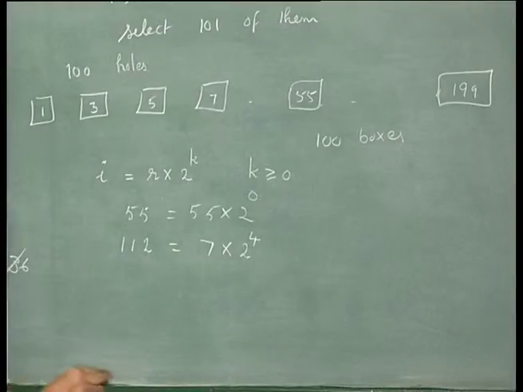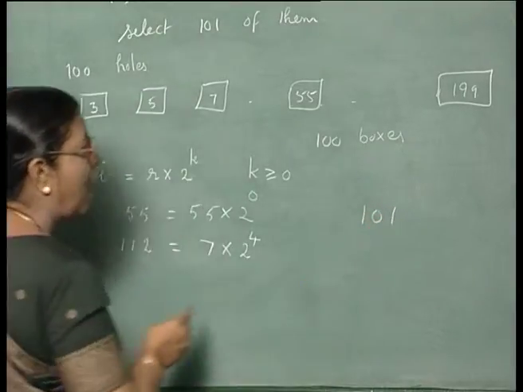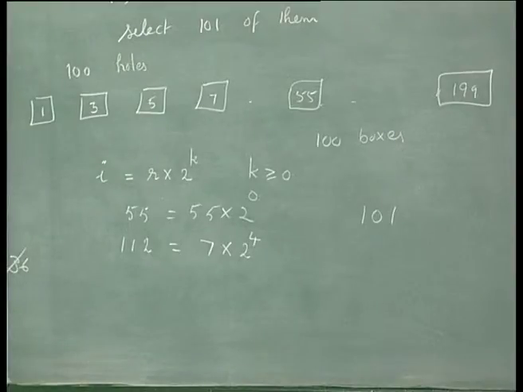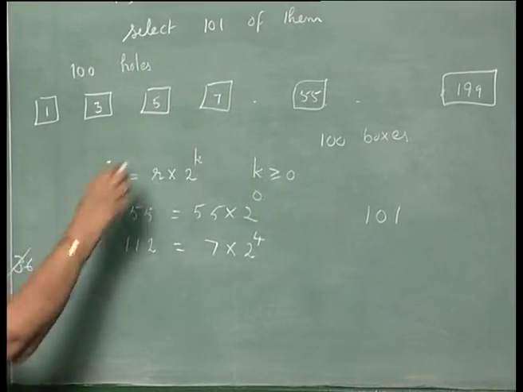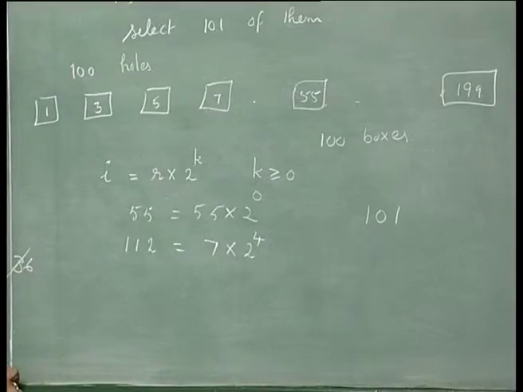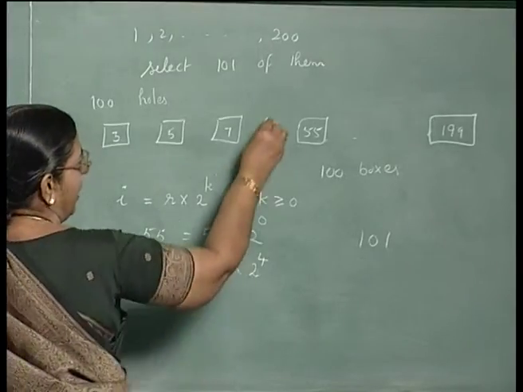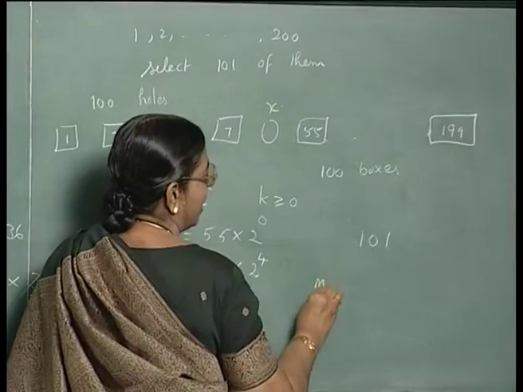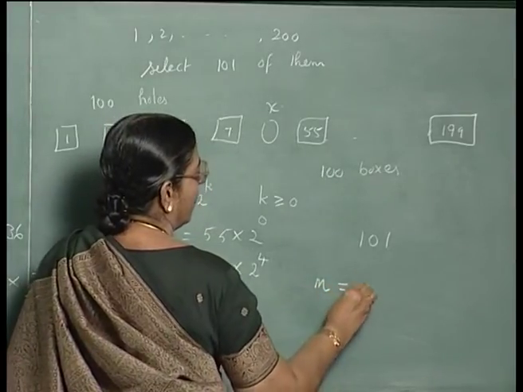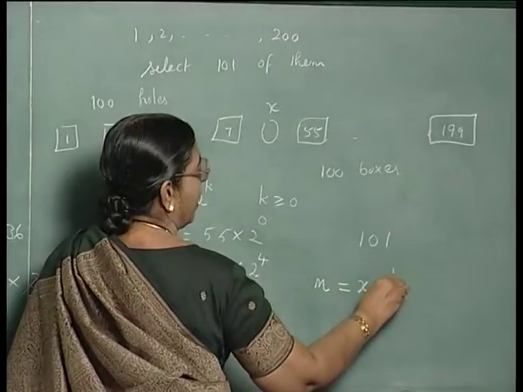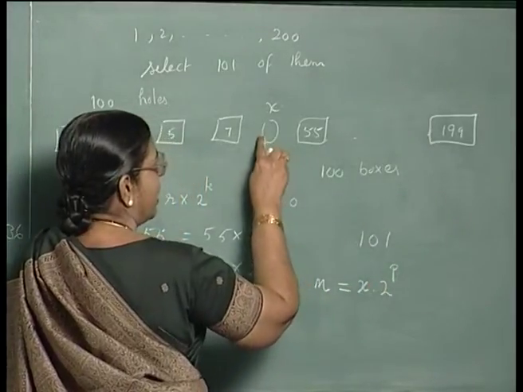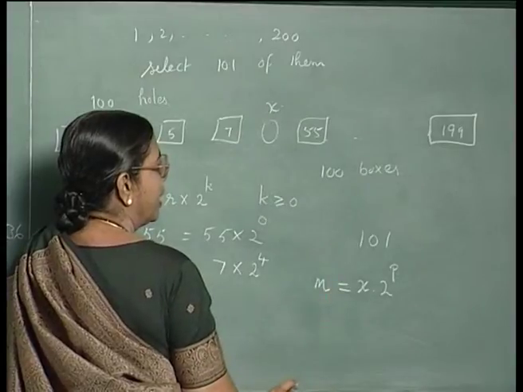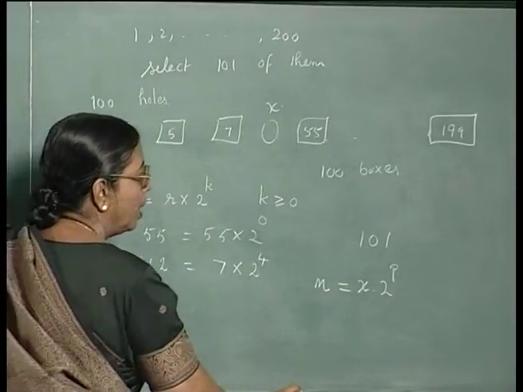So, when I select 101 numbers out of 200 numbers and put them in the boxes like this, by the pigeonhole principle, one box will contain at least two elements. Suppose a particular box x, where x is an odd number, contains 2 elements m and n.